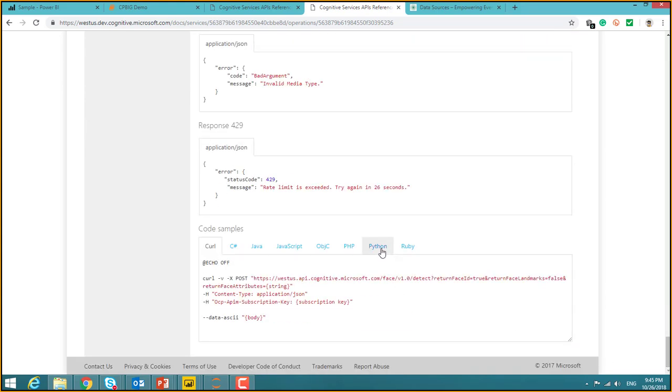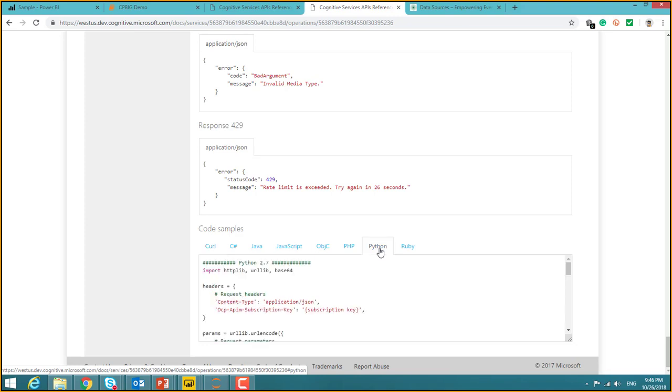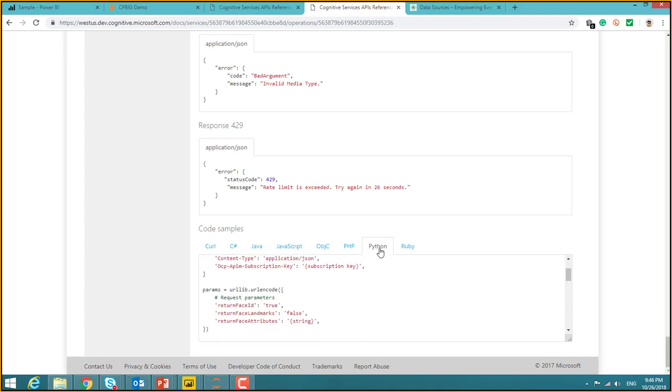So that's the actual Microsoft Cognitive Services available, where you can go to the API sections, and you can go to the Face API on this particular instance, and you have plenty of options down there. And here you have the code samples where it says Python, and once you hit on that one, you get the Python script generated automatically for that.